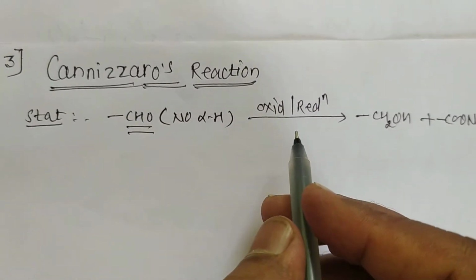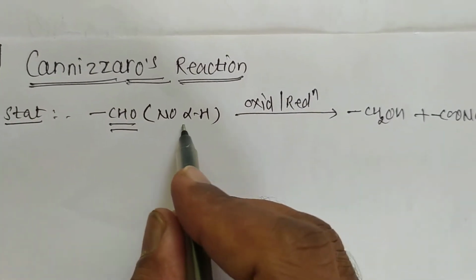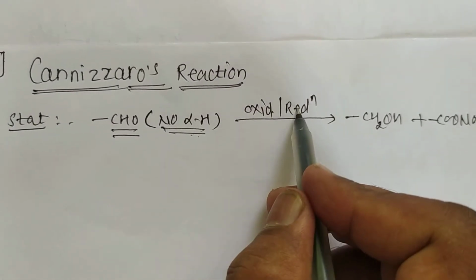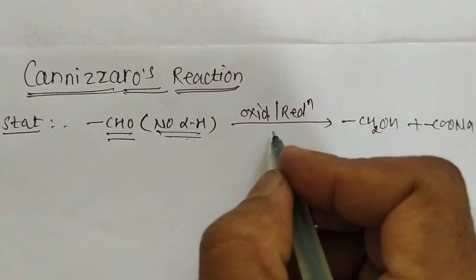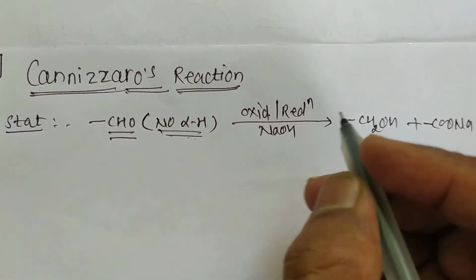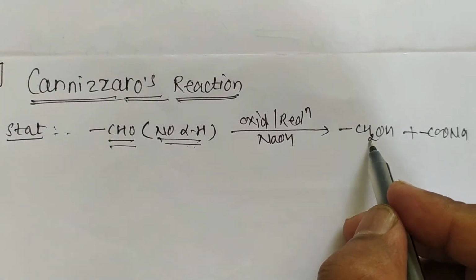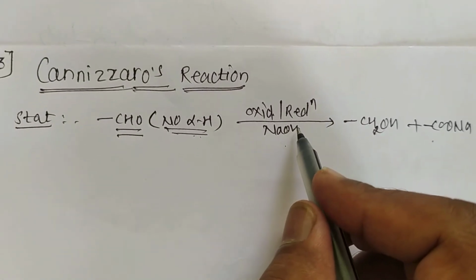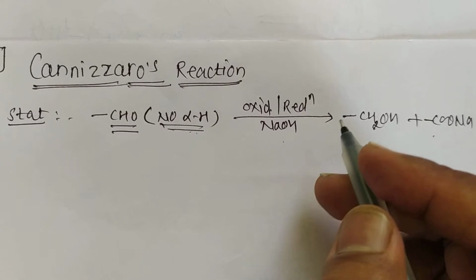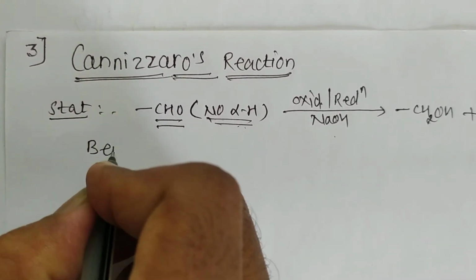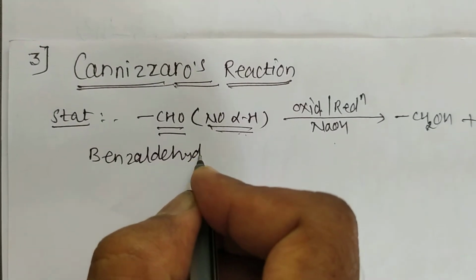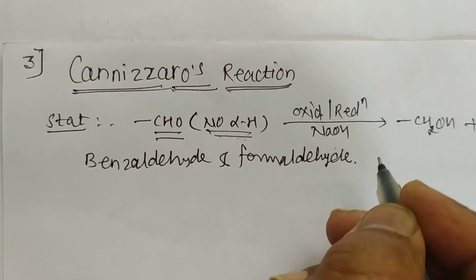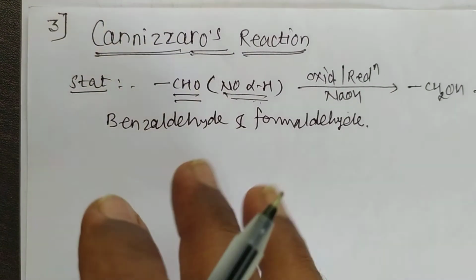See, what is the statement of the Cannizzaro reaction? Aldehydes which have no alpha hydrogen atom undergo self oxidation and reduction in presence of a strong base to give the corresponding alcohol and salt of carboxylic acid. This is called the Cannizzaro reaction, or this reaction is also called a disproportionation reaction. Here benzaldehyde and formaldehyde have no alpha hydrogen atom, therefore they show such type of reaction.